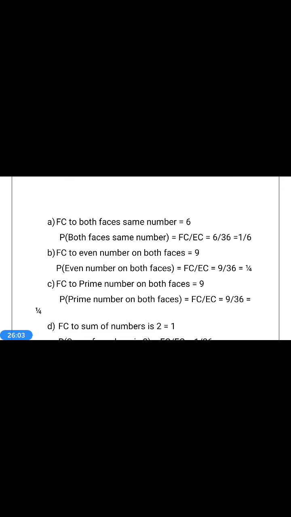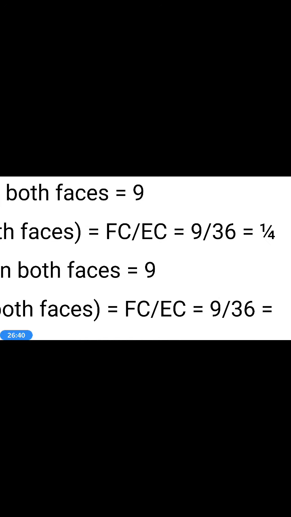In the third row also we cannot get any such events. In the fourth row 3. In the sixth row 3. 3 rows of each 3 events are satisfying the favorable cases. Therefore favorable cases to even numbers on both faces is 9. So second row having 3, fourth row having 3, sixth row having 3. Therefore probability of even number on both faces is 9 by 36 is equal to 1 by 4.